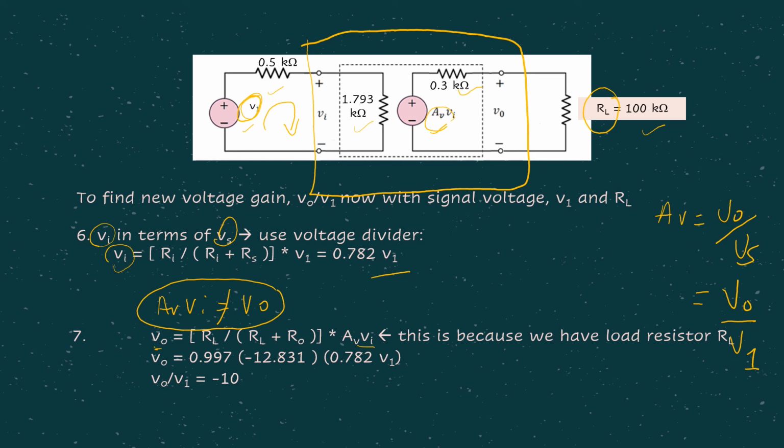Later you can get the relationship where we have AV Vi here, right? And this Vi can be represented with 0.782 V1, which is this value. Then at the end of the day, you can relate V0 and V1, which is the voltage gain we are looking for, which in this particular example equals -10. This is the voltage gain that you are looking for in this particular example.